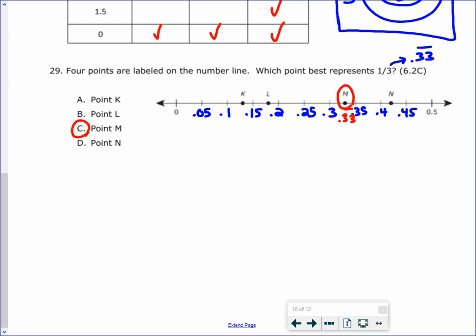Be very careful that you pay attention to this 0.5 here so you don't get confused on that. And then just use what you learned in elementary about how to make number lines. And then you got point M. So you take out how many spaces there are and then divide it. And you got your decimal points.